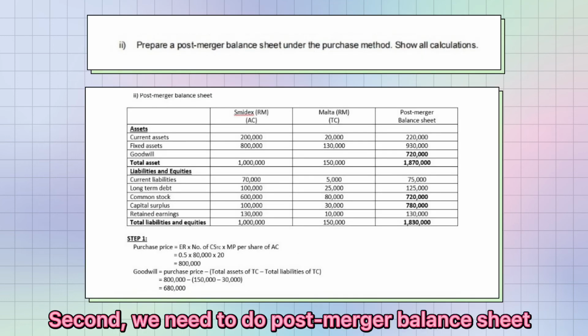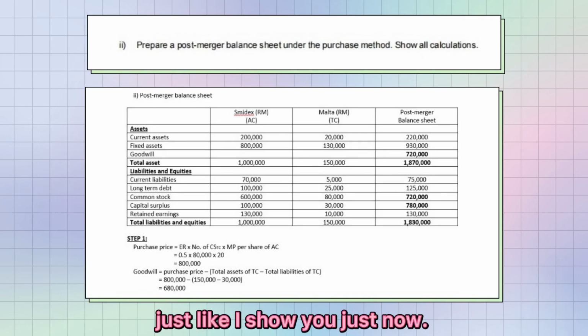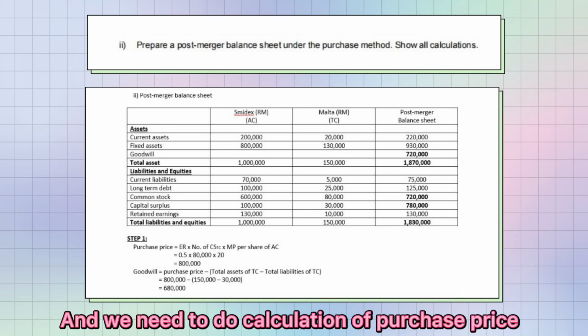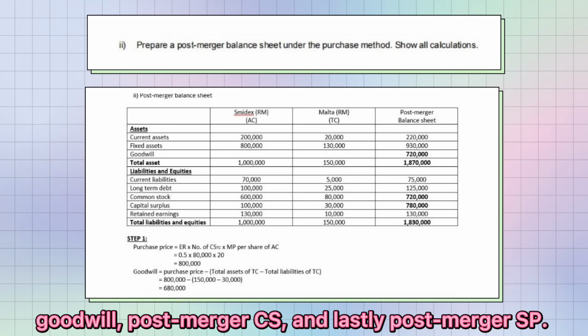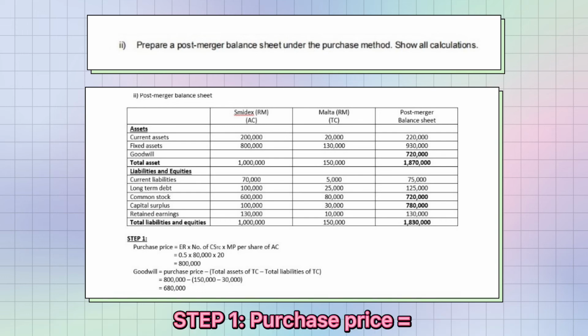Second, we need to do a post-merger balance sheet. And we need to calculate the purchase price, goodwill, post-merger CS, and lastly post-merger SP. Step 1.